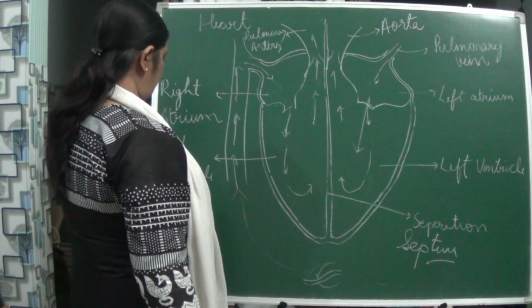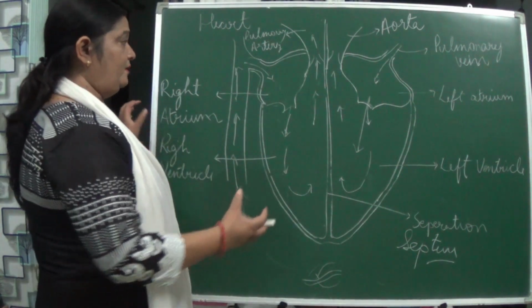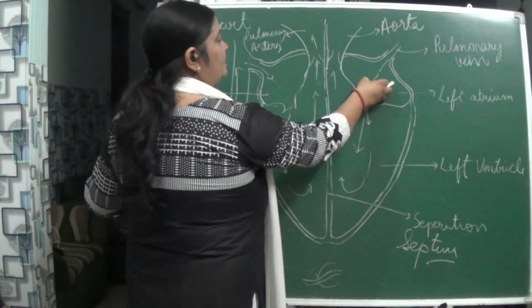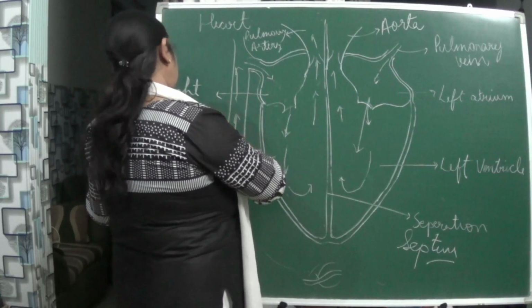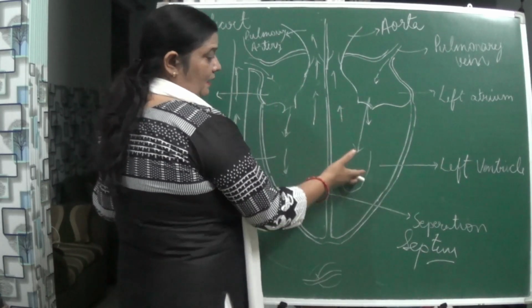Now here I would like to tell you about the heartbeat. Actually you are seeing pressure is being created in the left atrium and in the right atrium, then it opens and it comes over here.